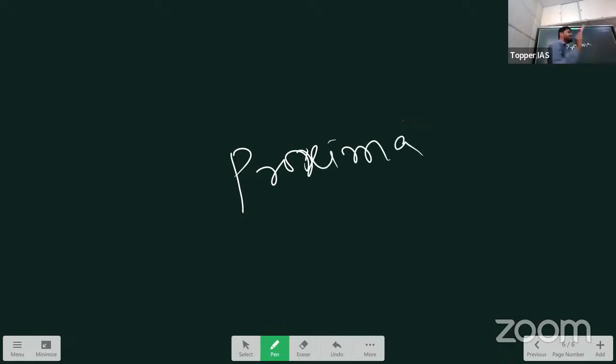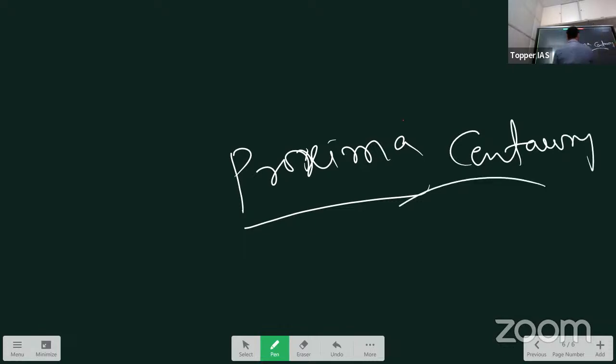What is the nearest star to our Sun? You can say nearest star to the Sun. What is that? Proxima Centauri. So these are some of the facts you should remember. Proxima Centauri is the nearest star to our Sun. So it has its own solar system, we can say.